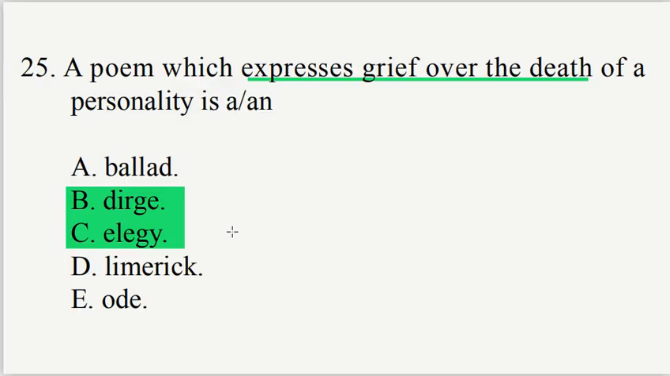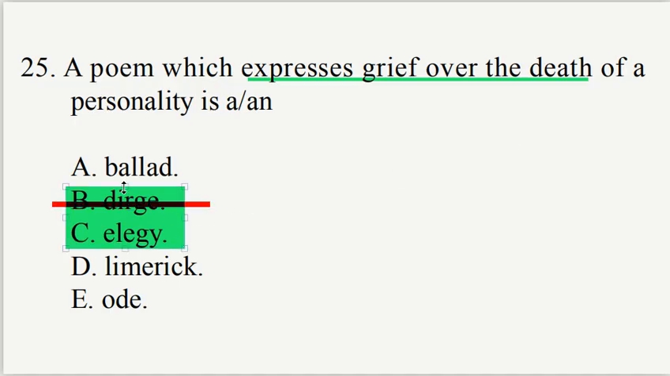While dirge is a mournful song performed as a memorial to a dead person, elegy is a spontaneous mournful lamentation of the death of someone. Elegy happens when someone dies, while dirge is sung as a memorial in remembrance of the person. Hence, the correct option is elegy, option C.